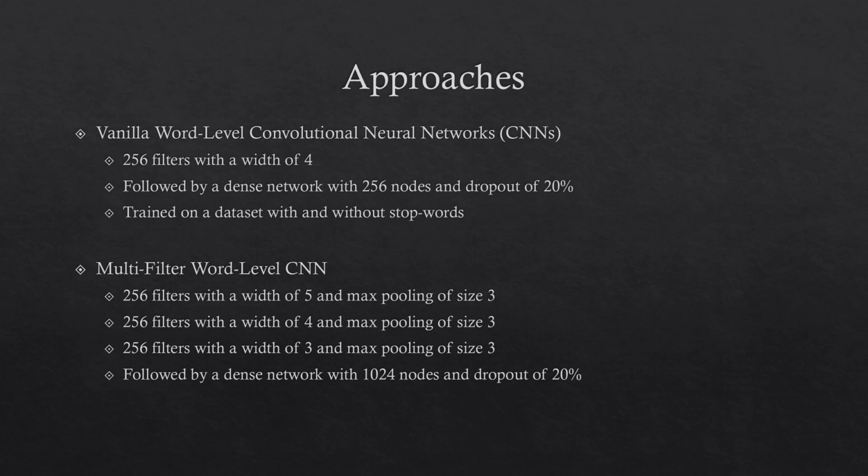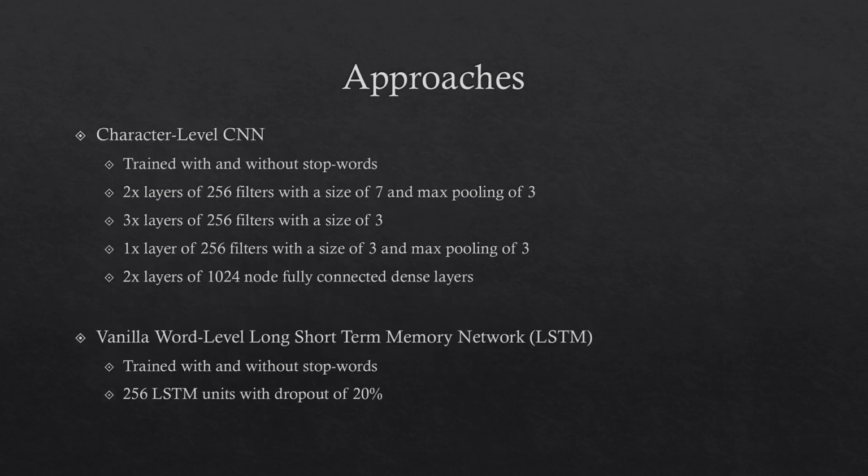First, we use a word level CNN. This contained 256 filters with a width of 4, followed by a fully connected network. This was trained on a dataset both with and without stop words to compare the difference between each. We then tried a slightly more advanced word level CNN. This contained many layers of filters with different widths, with a max pooling of size 3. This was again followed by a dense network.